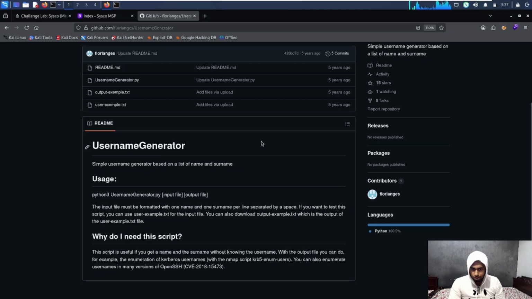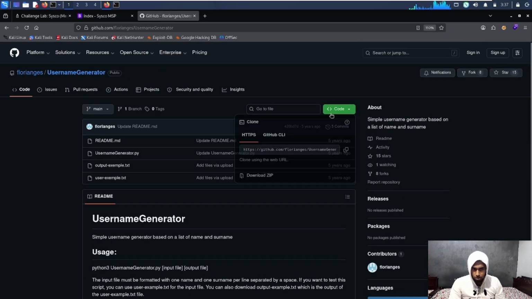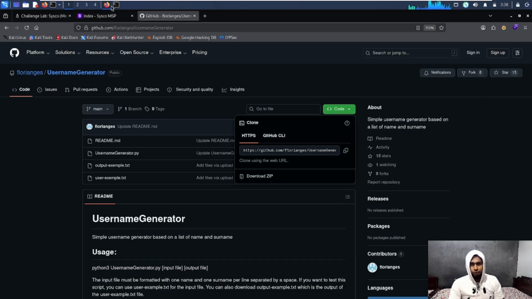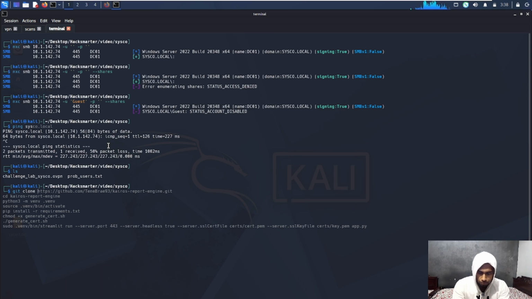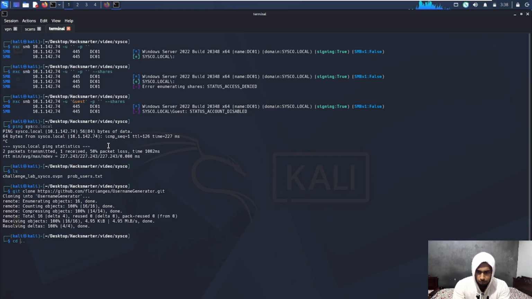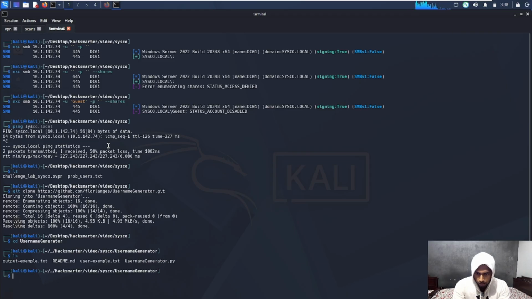So I am just going to git clone this. This is the one, guys, that we are going to use. And then we cd into that username generator, do an ls, use python3 username generator.py.